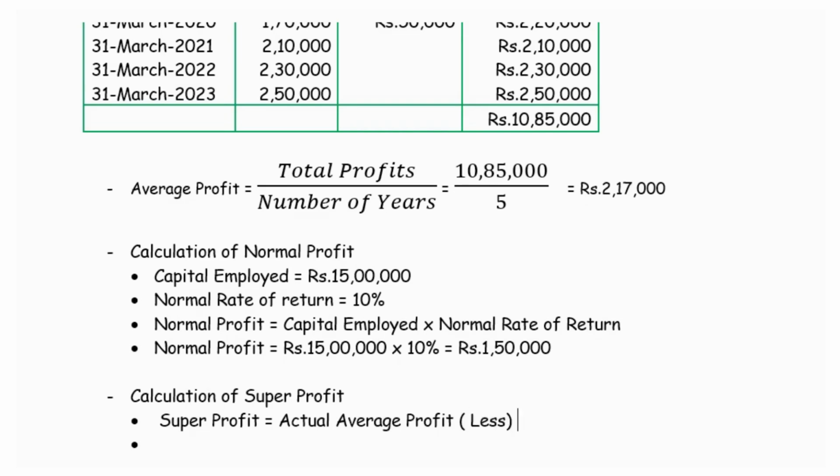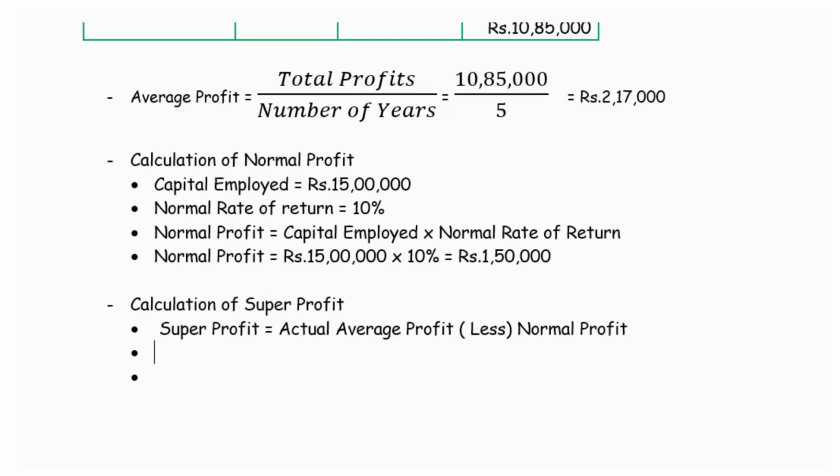From this we have to deduct the normal profit. The actual average profit in this question, super profit, the actual average profit we have estimated as 2,17,000. This is the actual profit that the firm has earned, 2,17,000. From this, the normal profit of 1,50,000.